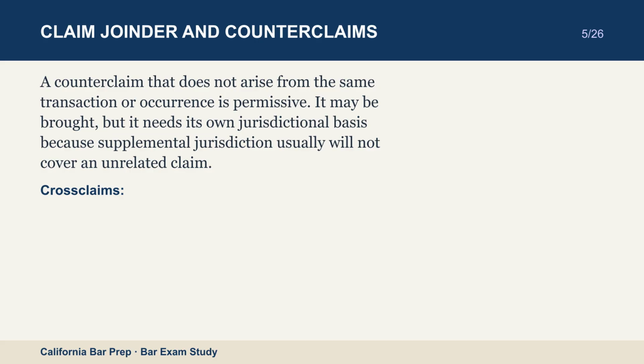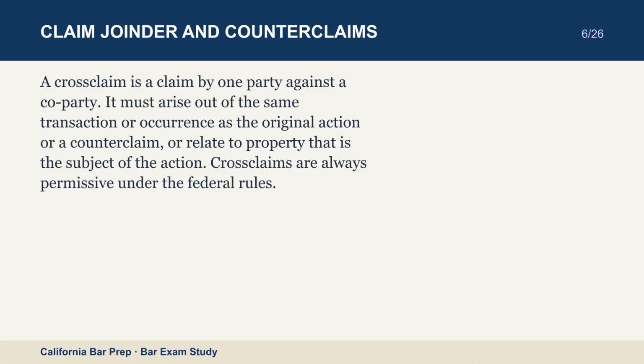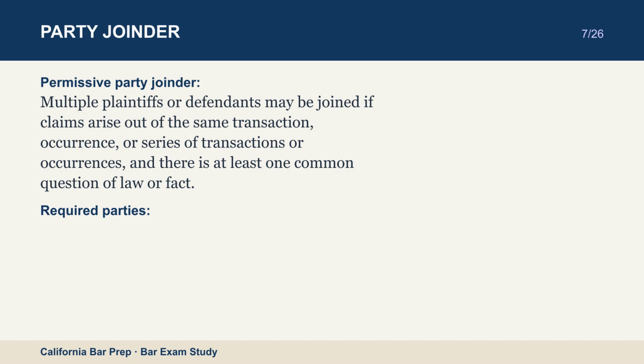Cross-claims. A cross-claim is a claim by one party against a co-party. It must arise out of the same transaction or occurrence as the original action or a counterclaim, or relate to property that is the subject of the action. Cross-claims are always permissive under the federal rules. Permissive party joinder. Multiple plaintiffs or defendants may be joined if claims arise out of the same transaction, occurrence, or series of transactions or occurrences, and there is at least one common question of law or fact.